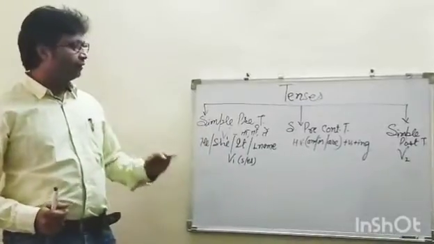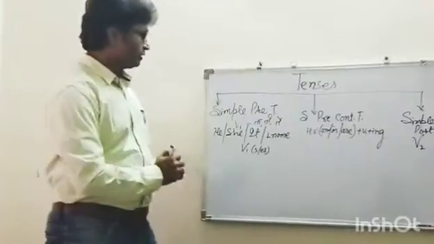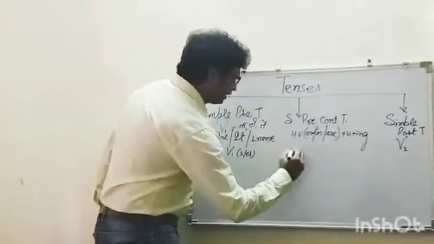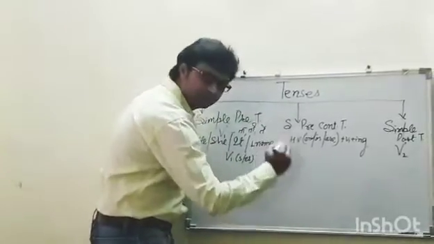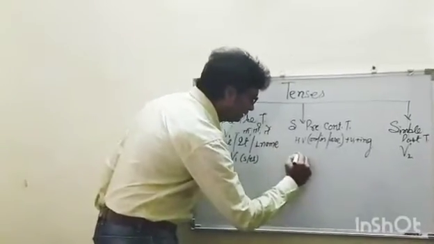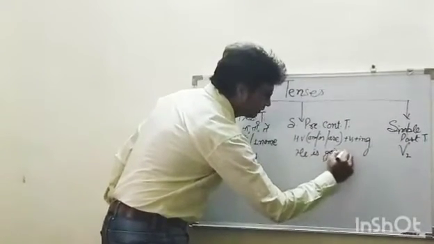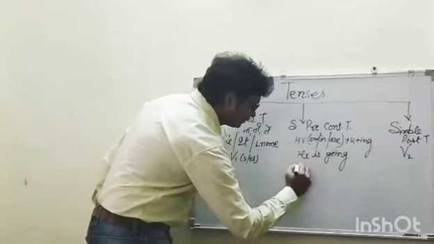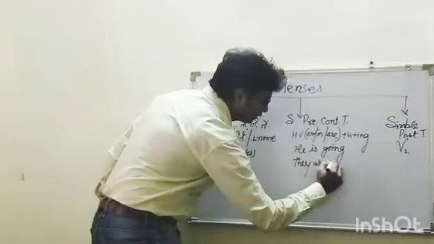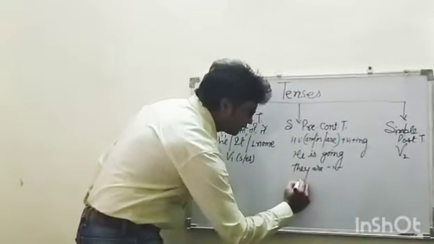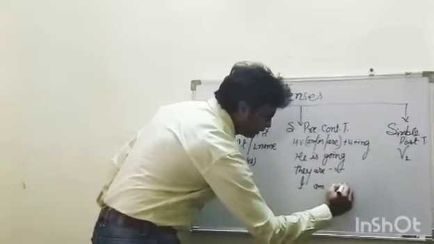Now, when it comes to present continuous tense, the same thing will have a bit of difference. There will be some helping verb, even with these subjects also, like he is going. If it is more than one, they are going. If it is first person singular number, I am going.